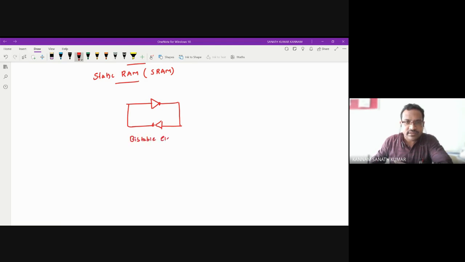The output of the bistable element is given to the MOSFET, so it is given to NMOS.